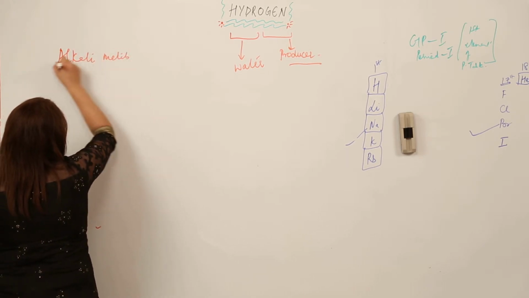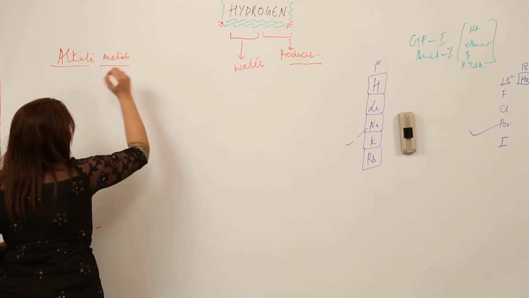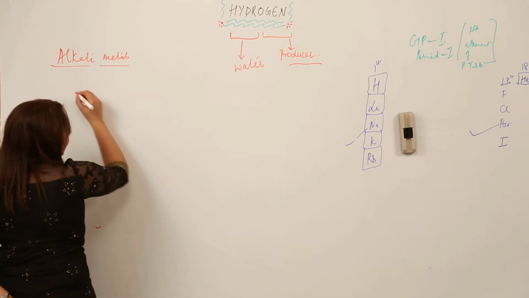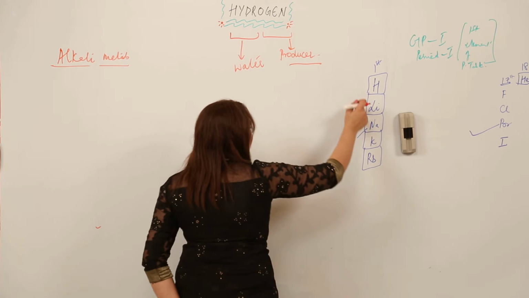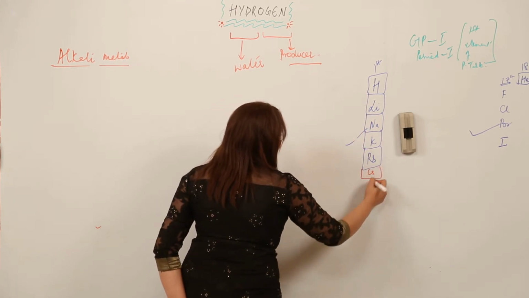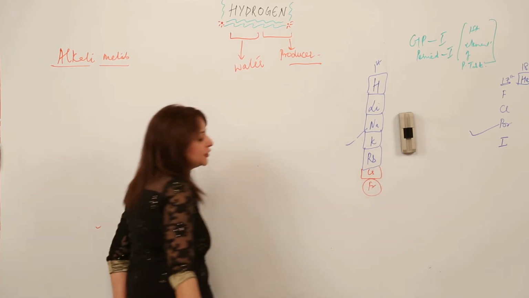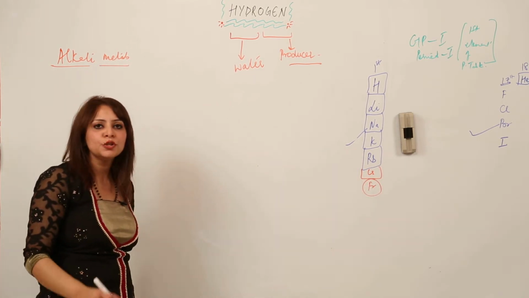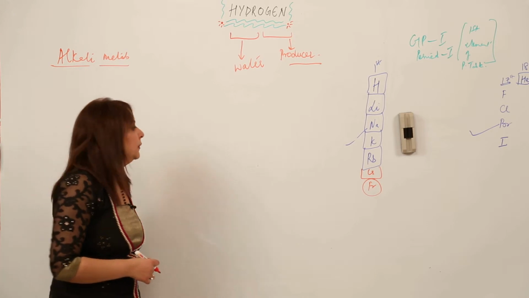Now what kind of similarities does hydrogen show with alkali metals? Alkali metals are actually this first group, leaving hydrogen. We have lithium, sodium, potassium, rubidium, cesium and francium. We are not taking francium because francium is radioactive, so somehow it shows properties different from its group members, right?